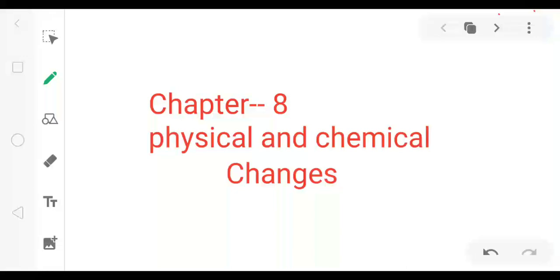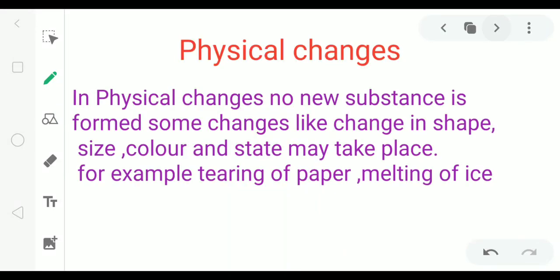Dear students, today we will do Chapter 8, Physical and Chemical Changes. Physical changes are those changes in which no new substance is formed, but some changes like change in shape, size, color, and state may take place. Examples of physical changes are tearing of paper, melting of ice, etc.